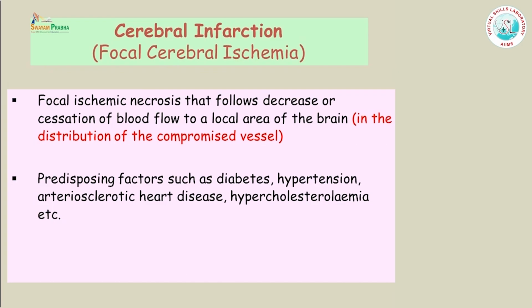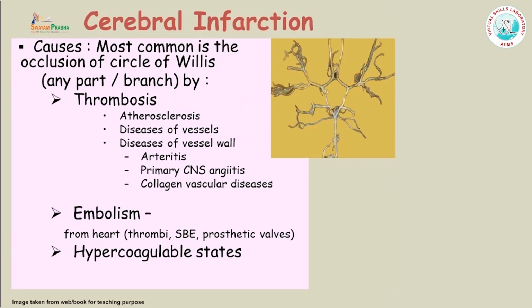Now coming on to focal cerebral ischemia. As I have told earlier, focal ischemic necrosis follows decrease in the blood supply or cessation of blood flow to a local area of the brain, which is in the distribution of the most vulnerable vessel in that area. The most affected patients are diabetic patients, hypertensive patients, patients with arteriosclerotic heart disease, or patients who have hypercholesterolemia.